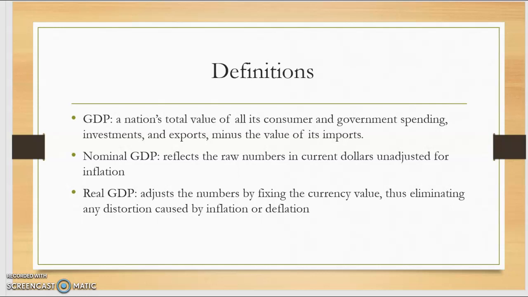GDP is a nation's total value of all its consumer and government spending, investments and exports minus the value of its imports. Nominal GDP reflects the raw numbers in current dollars unadjusted for inflation. Real GDP adjusts the numbers by fixing the currency value, thus eliminating any distortion caused by inflation or deflation.